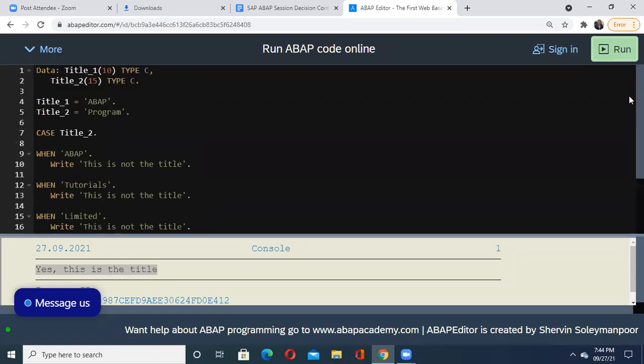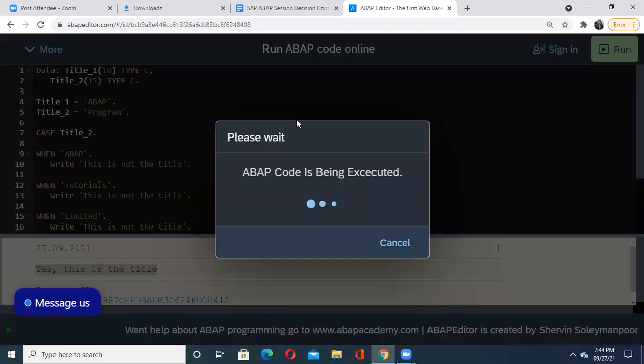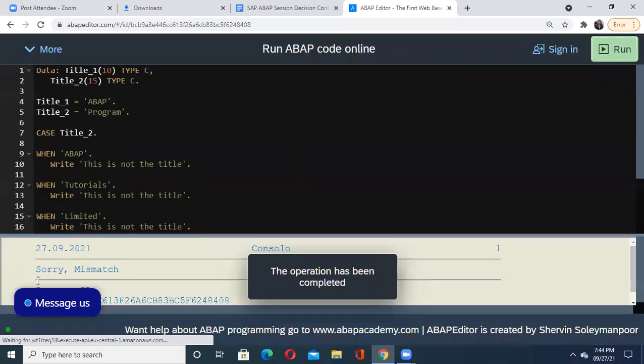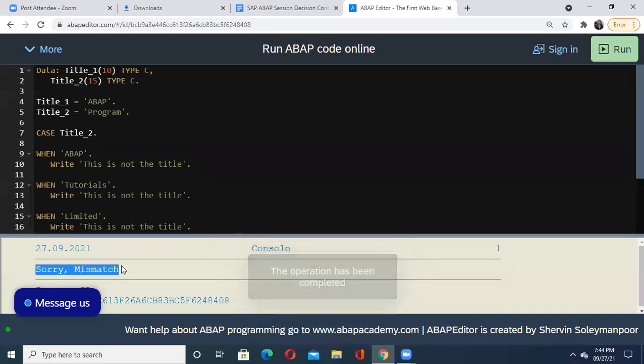What happened? Sorry, my net connection is unstable. Please wait. See that I'm getting directly here, sorry, mismatch. It means not in a single when is there a string written as program, so that's why it is saying sorry, mismatch.